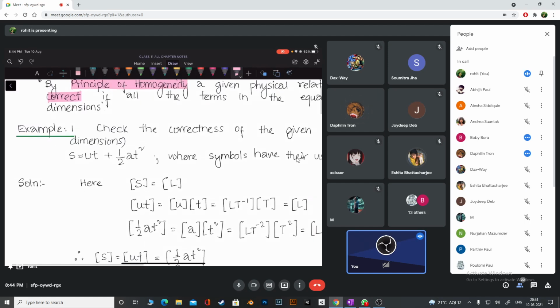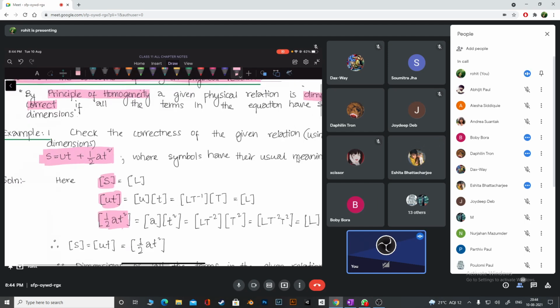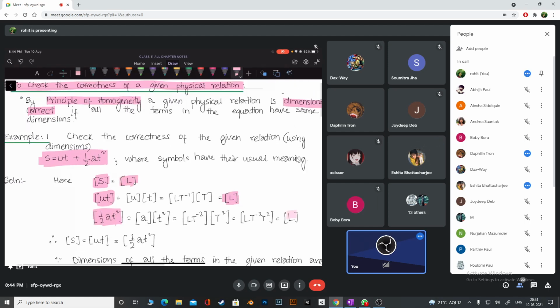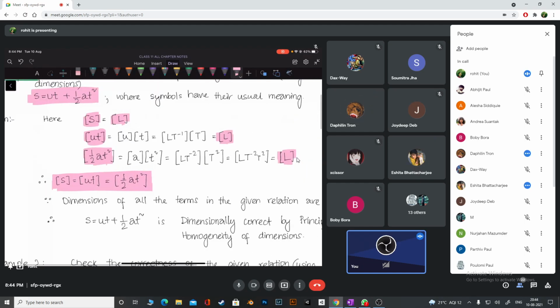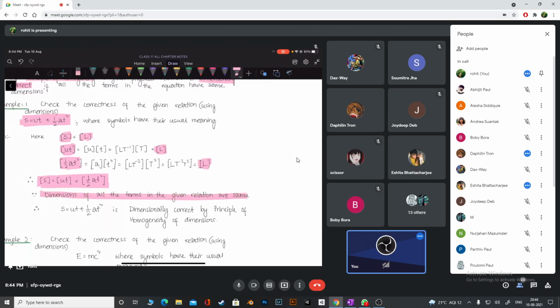I've already shown you, so I'll just show you the first example very quickly. So we have to check this one, right? So what will we do, guys? We'll find the dimension of the first term, dimension of the second term, dimension of the third term. All of them have become L, L, and L. That means the dimension of every term is the same. Dimension of S equals dimension of ut equals dimension of half at square. Therefore, dimensions of all the terms are the same. Therefore, this given relation is dimensionally correct by the principle of homogeneity. So I think you are clear with this. I'll send you, you read it.